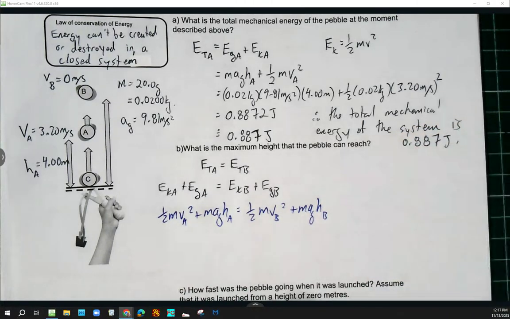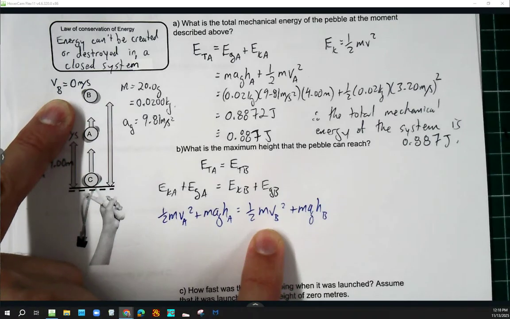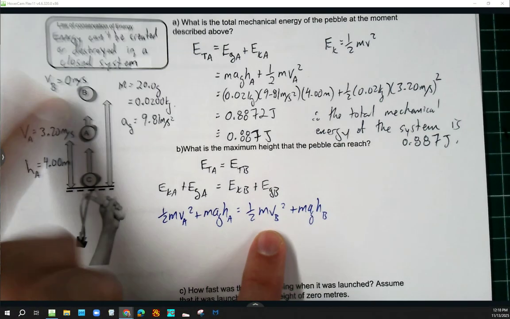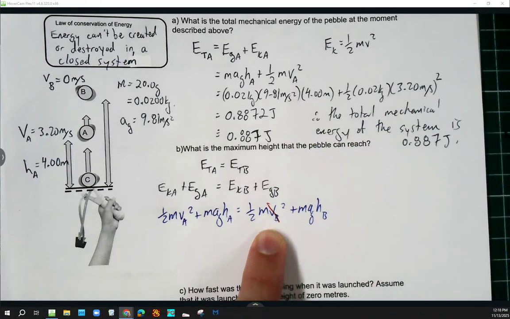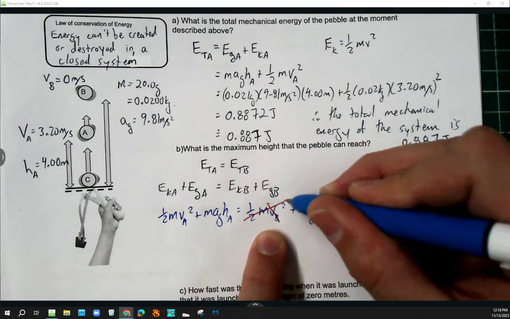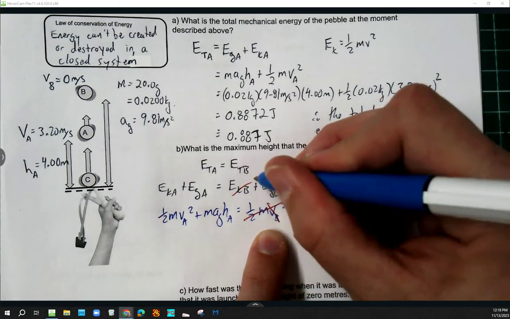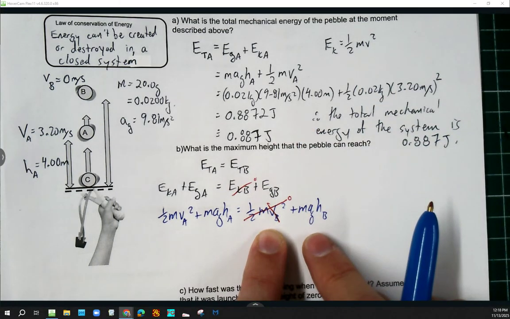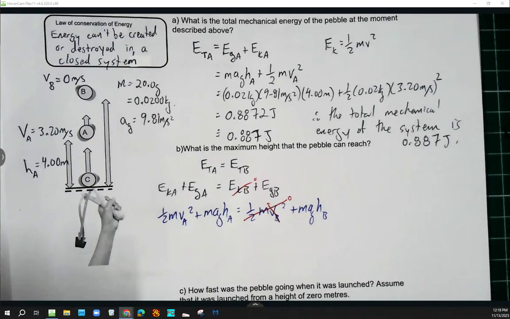When it gets up to the very, very top, what we just said was that VB was equal to 0, right? So that means that if this VB is equal to 0, that whole term zeroes out. EKB zeroes out. So I'll just backtrack and call that 0. Notice that the height is not 0 at position B. I definitely can't say that. In fact, I'm trying to find height B. That's the thing I'm looking for.